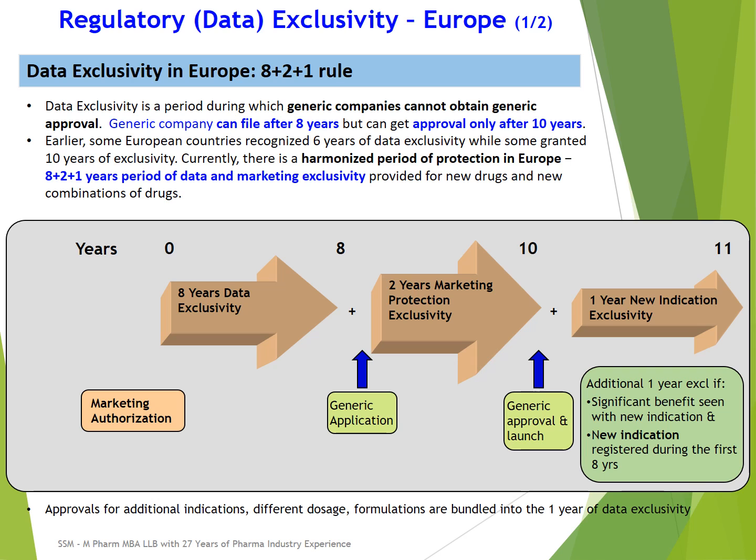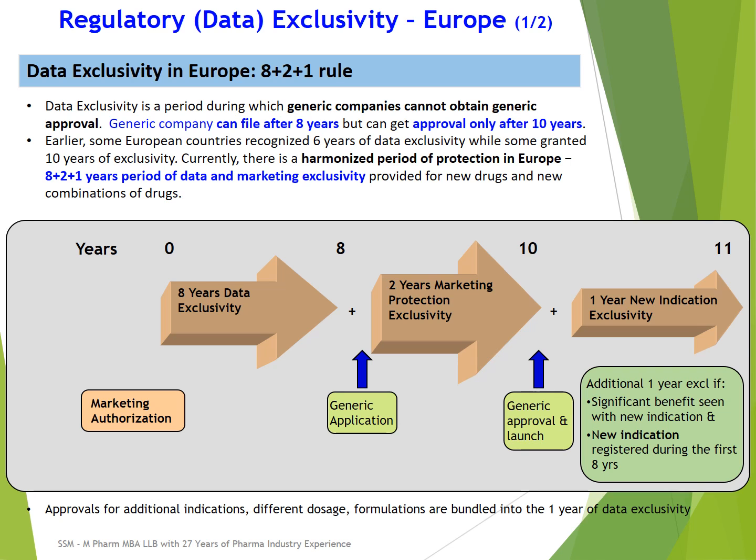Next is regulatory data exclusivity in Europe. There is an 8 plus 2 plus 1 year rule. If a product is approved in Europe for the first time, then it is eligible for 8 plus 2 plus maybe one extra year of data protection. 8 years is data exclusivity, during which a generic company cannot even file the application.